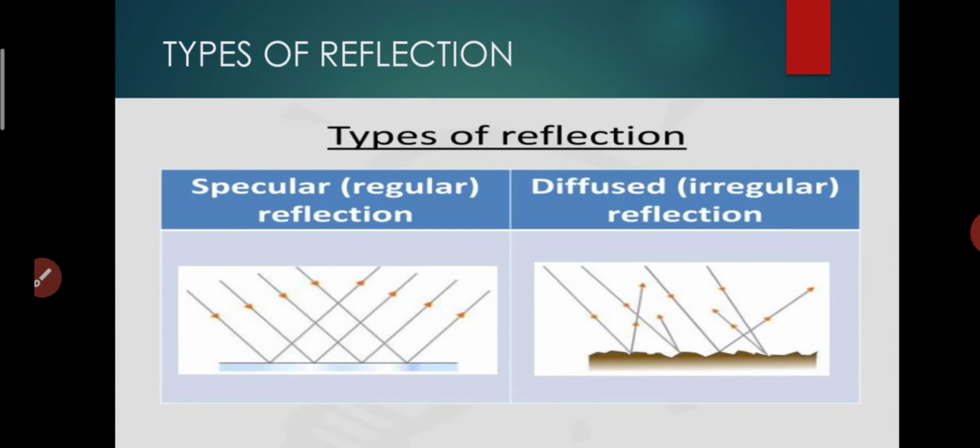In irregular reflection, when the incident ray strikes the rough surface, it is scattered in all directions. So this is the difference.